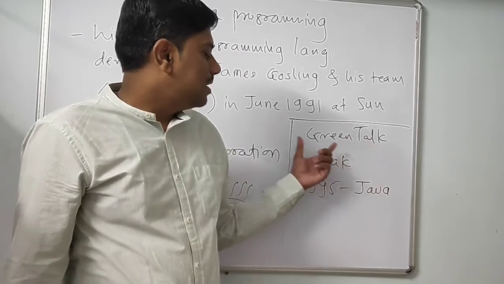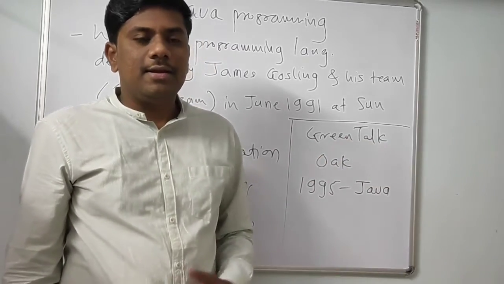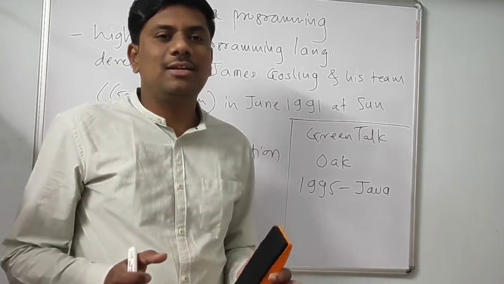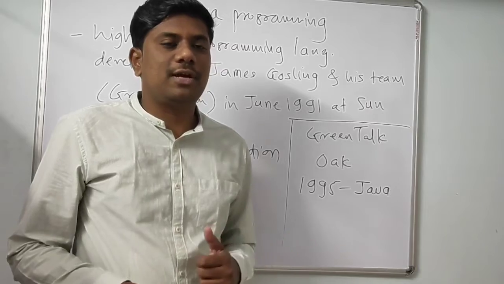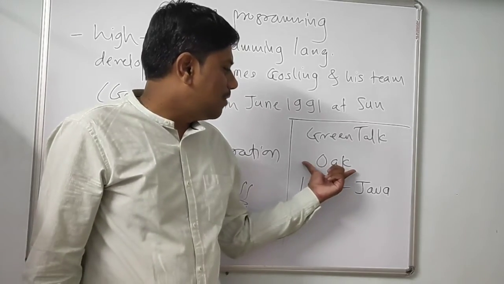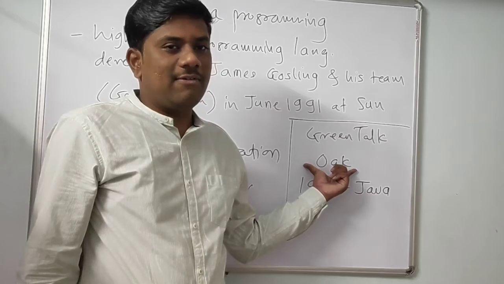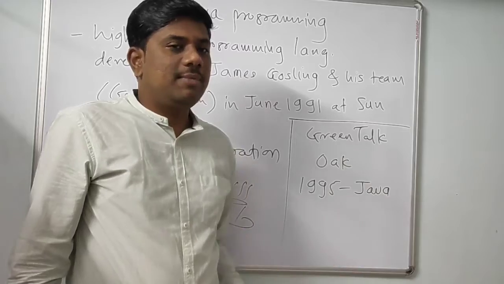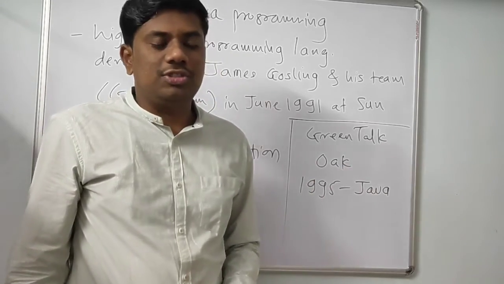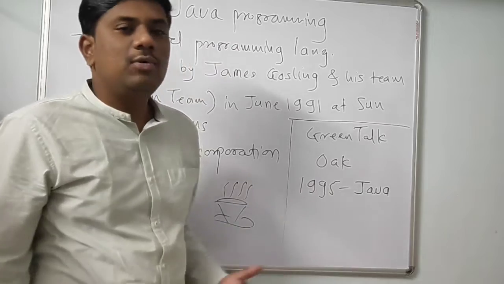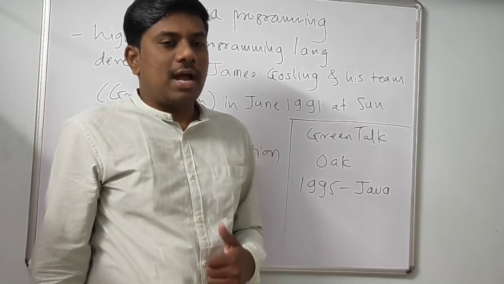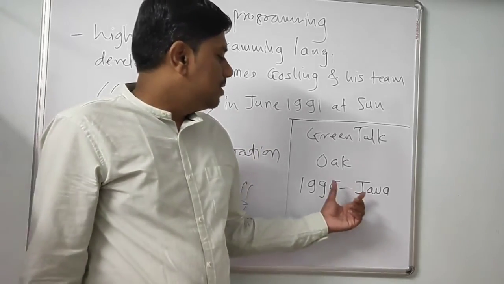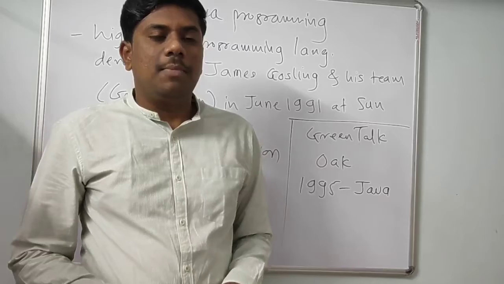Later they renamed Green Talk to Oak, because oak is the national tree for many countries like USA, France, Germany. That's why they gave Oak as the name to this programming language. But after some days, they found that there is one company named Oak Technology. Due to the copyright issue, they decided to rename it again. And in 1995, they concluded that they would name their programming language Java.